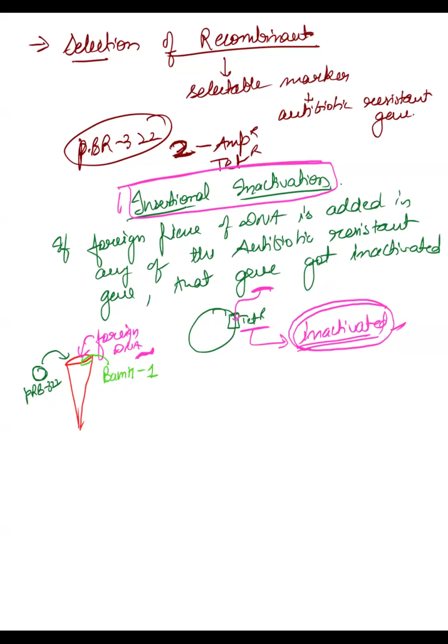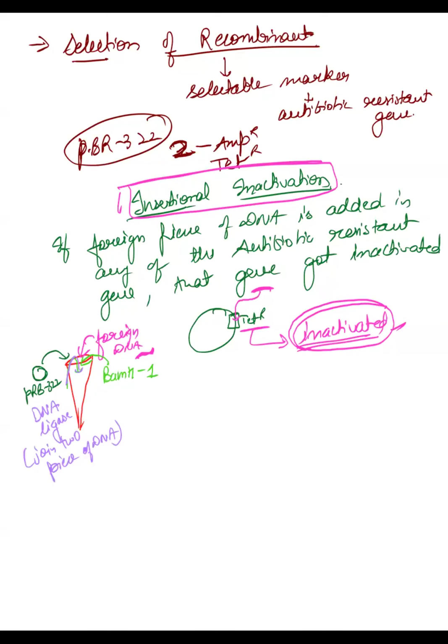Now you want to join two pieces of DNA also. We want to join the foreign piece of DNA to the vector. To join, you want DNA ligase. This is an enzyme which is used to join two pieces of DNA. So you put these four things into the test tube.